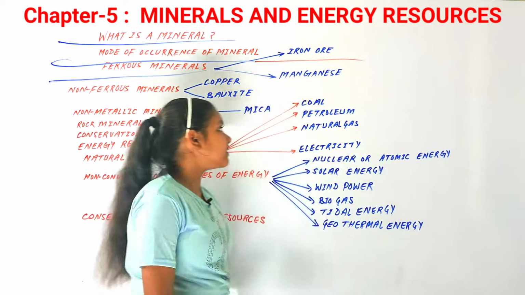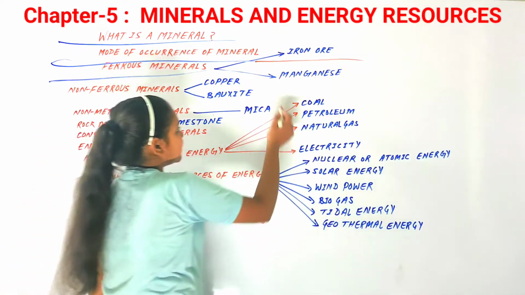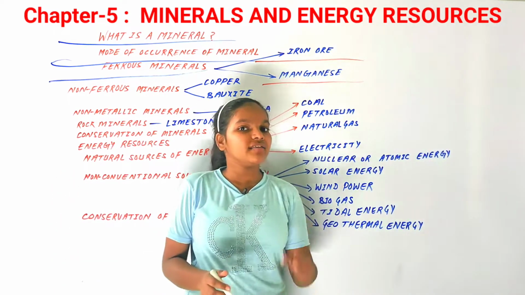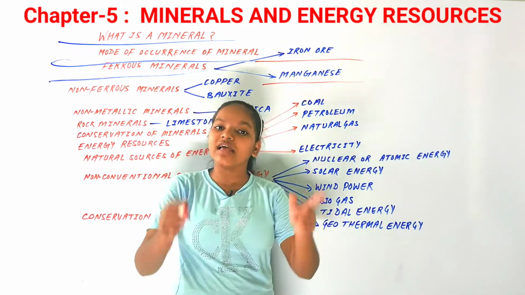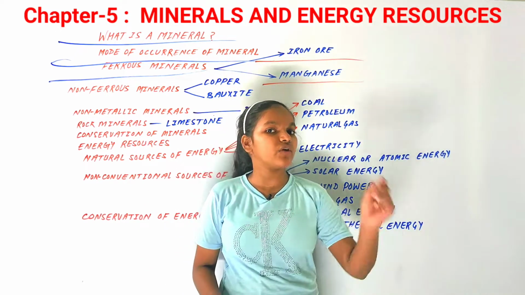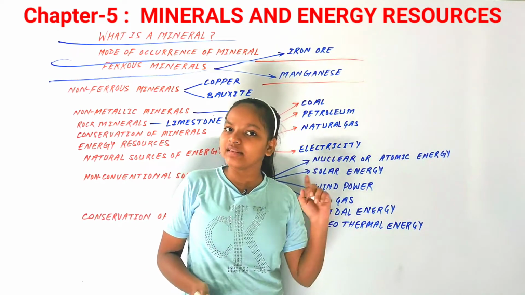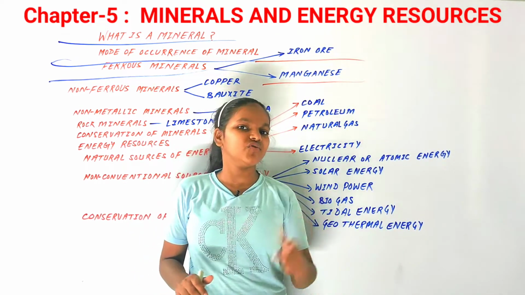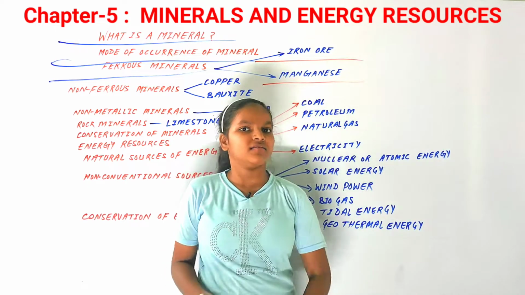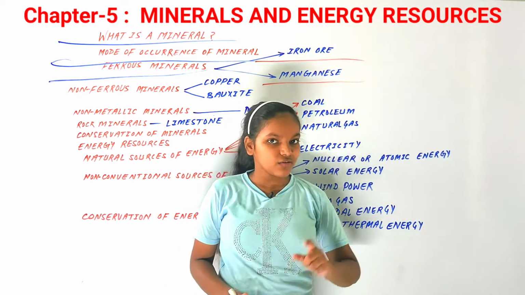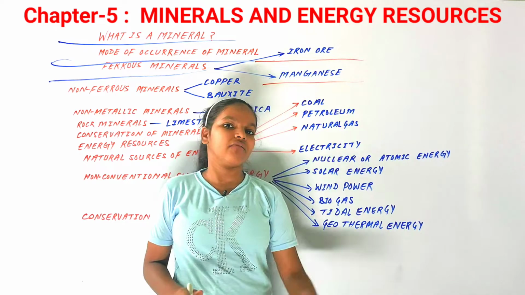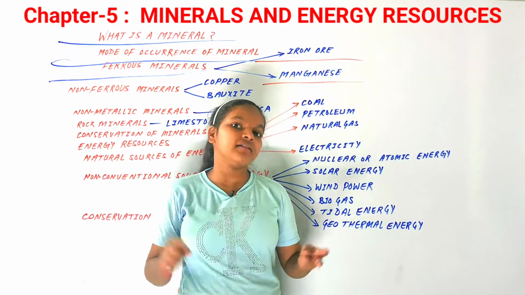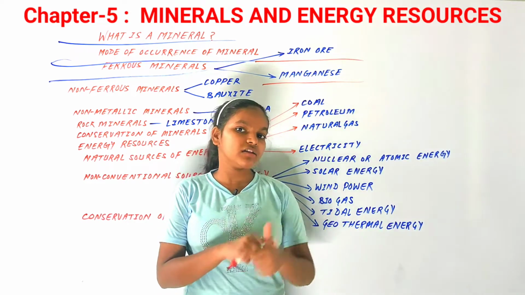After that we have another mineral, that is manganese. Manganese is used for making steel. For making 1 ton of steel, you need 10 kgs of manganese, and it is also used for making bleaching powders, in some toothpastes as well, and some other things. It is also produced in our states, like Odisha, Gujarat, Jharkhand, Maharashtra, and Madhya Pradesh.